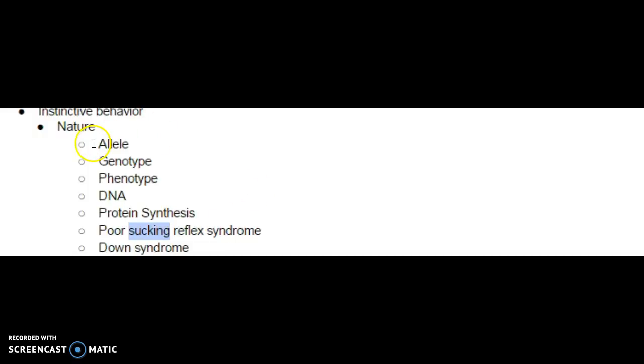However, sometimes calves have the allele or gene from mom and dad that are in the correct genotype to produce a phenotype that has a nucleotide base sequence in its DNA to produce the proteins that make the behavior of what's called poor sucking reflex syndrome. This is when the baby calf is born and it doesn't want to suckle the mother. It doesn't have that natural behavior in it.